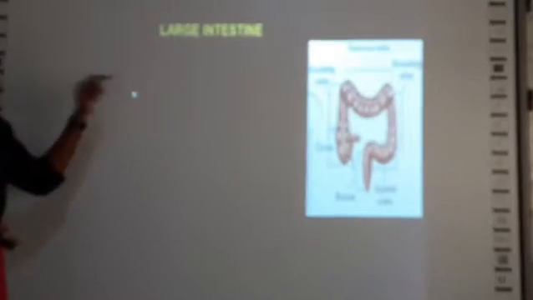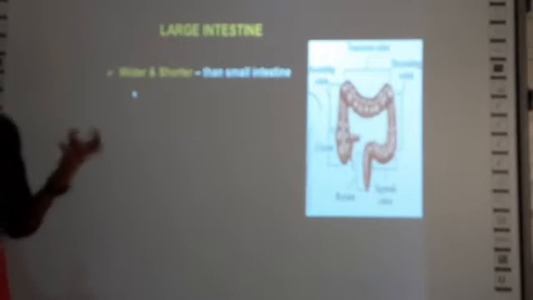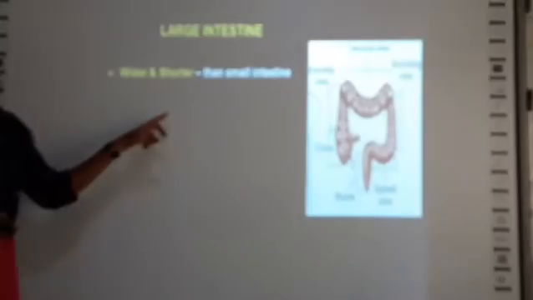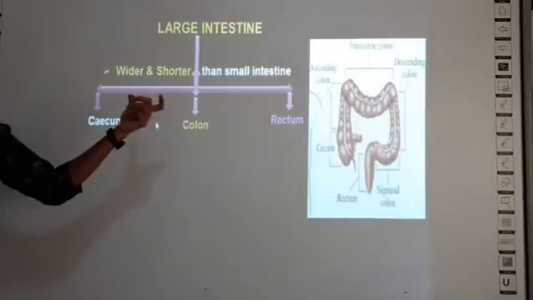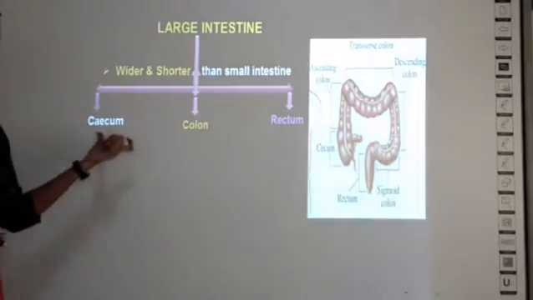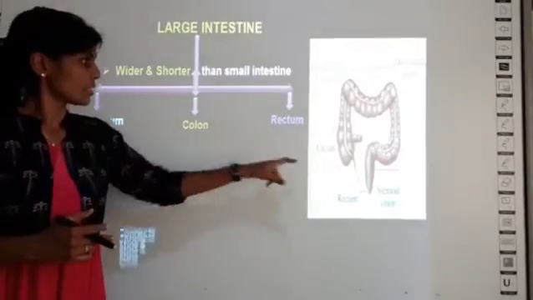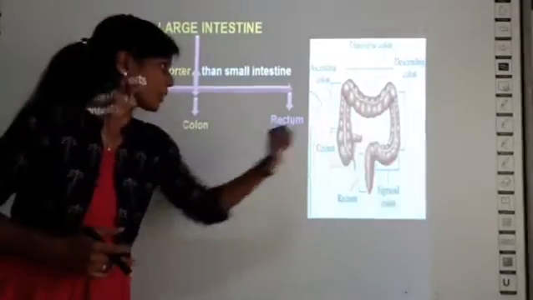And then the structure of large intestine. As I told you already, they are wider. It is bigger in size when compared to the small intestine. And large intestine is divided into 3 portions called cecum, colon and the rectum. So cecum, colon and rectum.